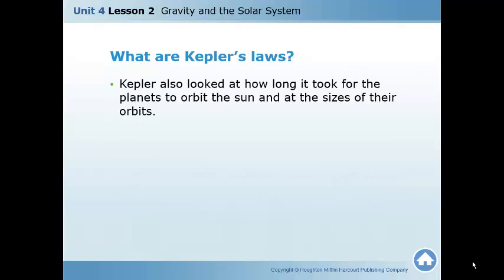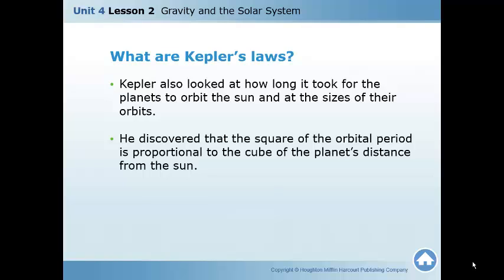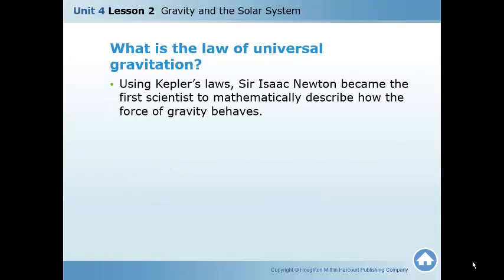Kepler also looked at how long it took for the planets to orbit the sun and at the sizes of their orbits. He discovered that the square of the orbital period is proportional to the cube of the planet's distance from the sun. This is very technical jargon. I don't expect you to remember that. But the square of the orbital period is proportional to the cube of the planet's distance from the sun. This is Kepler's third law. We'll look at this again in a minute.